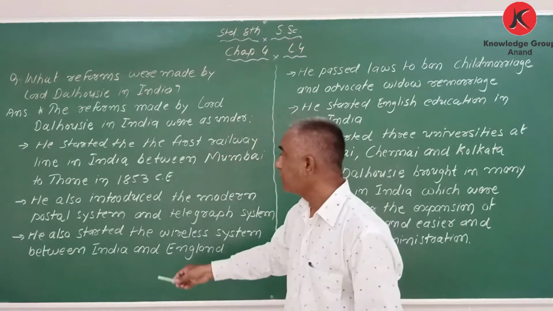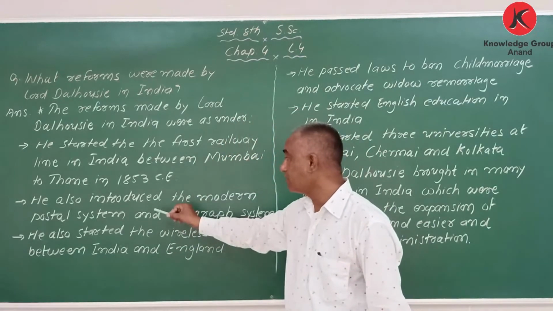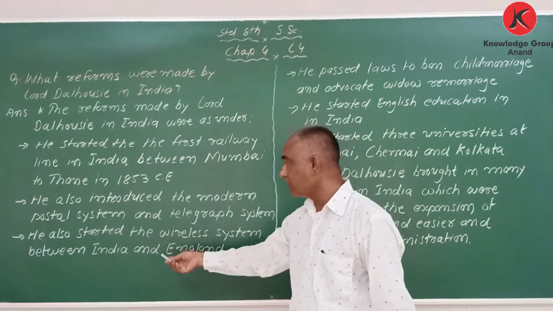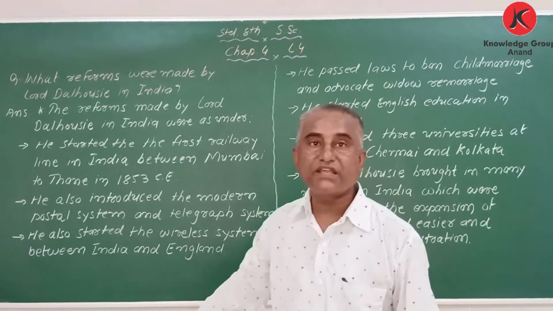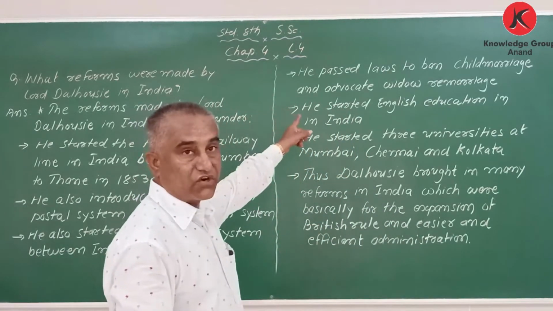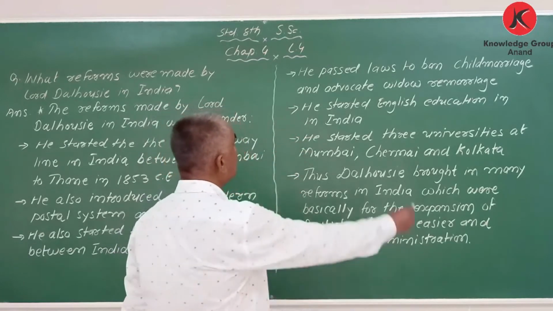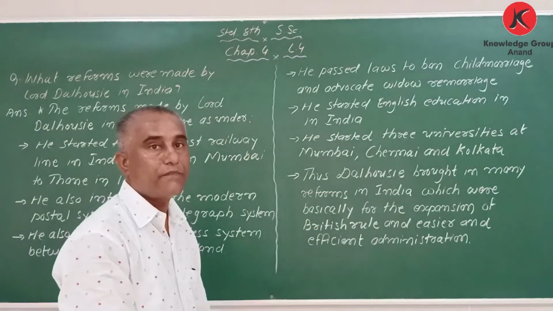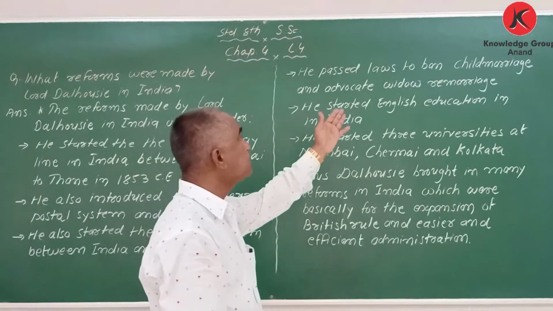So number one, railway. Number two, modern system in postal and telegraph. Third one, wireless system between England and India. Next one, this is one of the best things we can consider. He passed a law to ban child marriage. To ban means to stop.